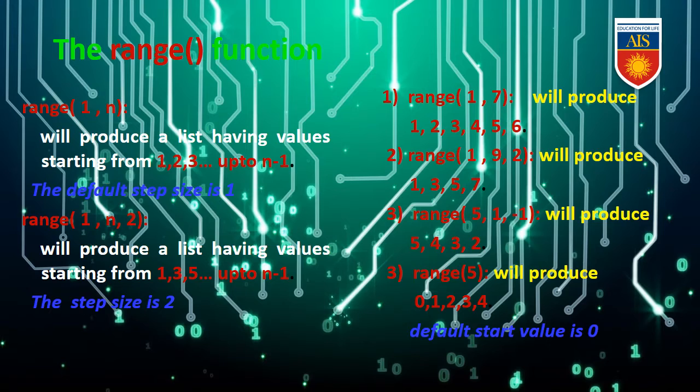Now here we can discuss some examples. If we mention range(1, 7), it will produce the output 1 2 3 4 5 6. If we mention range(1, 9, 2), then it will provide the values 1 3 5 7. Then range(5, 1, -1), it will move backward, that means 5 4 3 2 1. And if we mention only 5 with range, then it will produce 0 1 2 3 4.